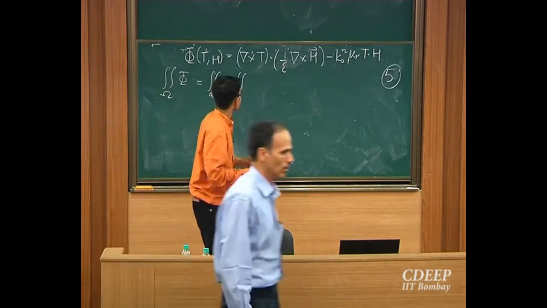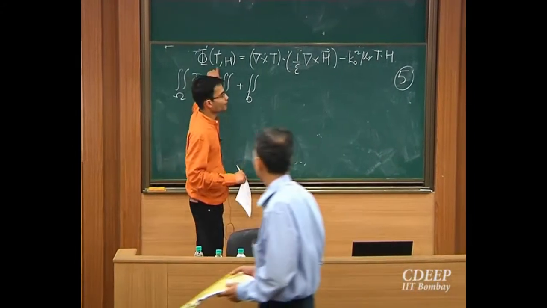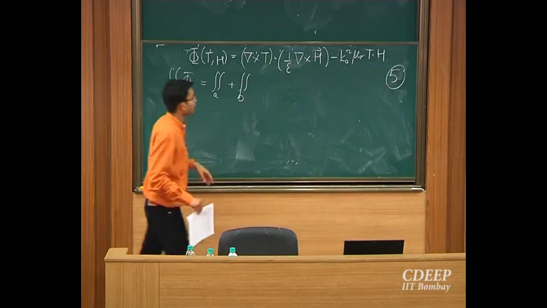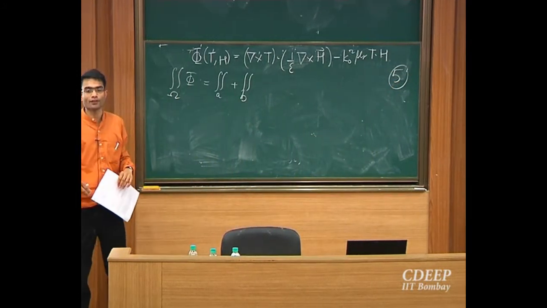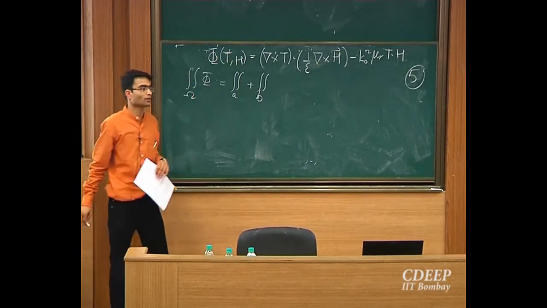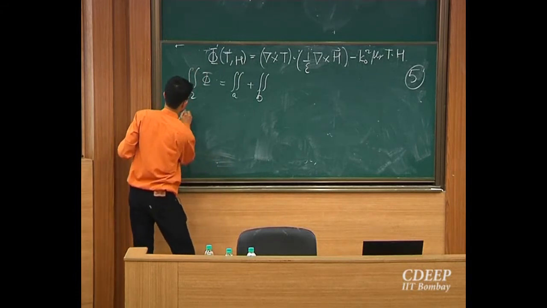Okay. So inside A, I need to write down the magnetic field. The magnetic field inside A will only depend on 1, 4 and 5. Correct? And I'm testing with edge number 5. That means this T over here is my edge number 5. So let me write this here.